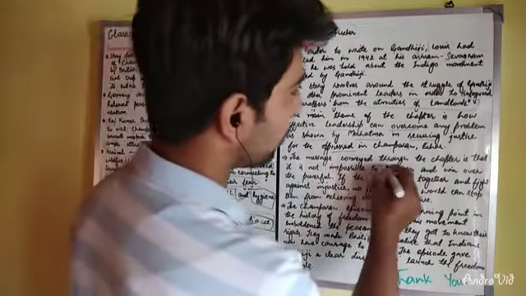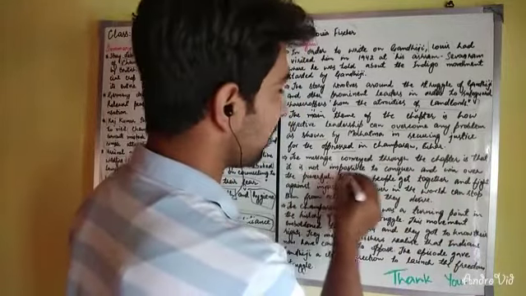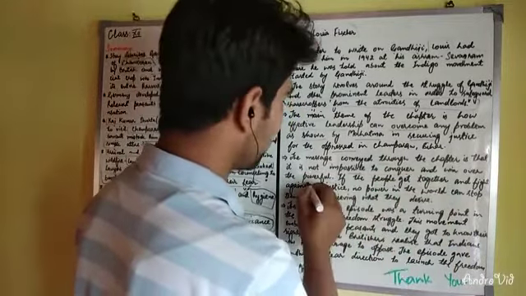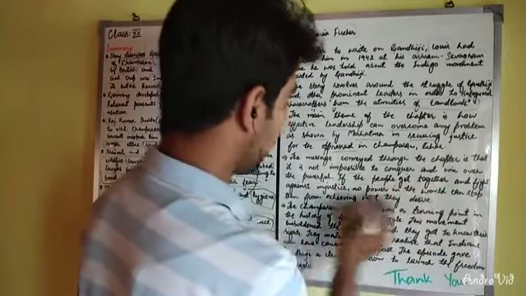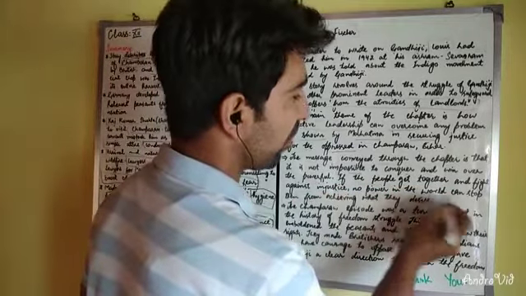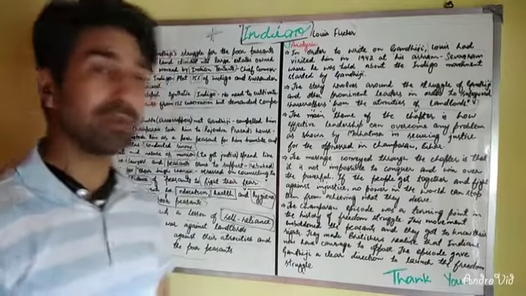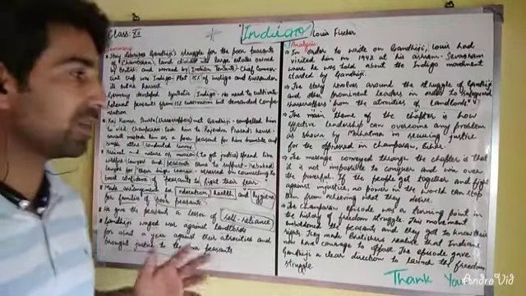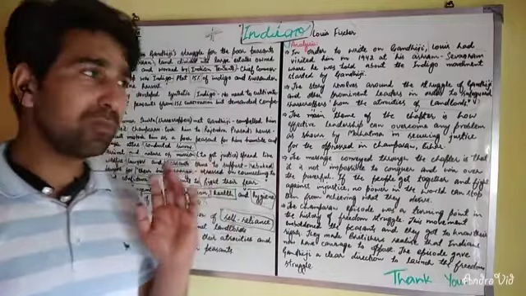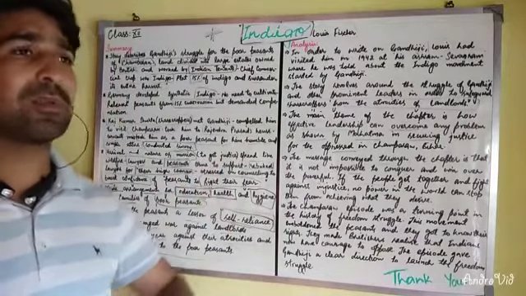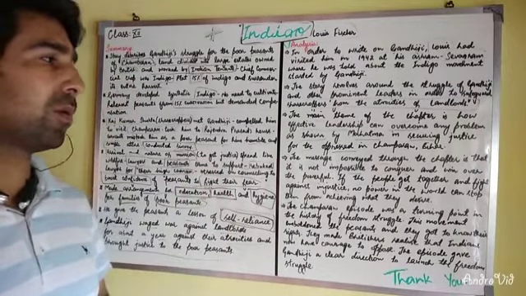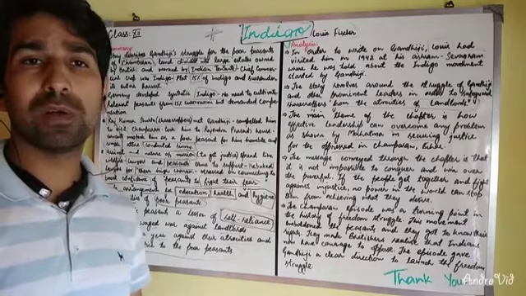The message conveyed through the chapter is that it's not impossible to conquer and win over the powerful. If the people get together and fight against injustice, no power in the world can stop them from achieving what they desire. So the message given through this chapter by Louis Fischer is that it's not impossible to win over the powerful.